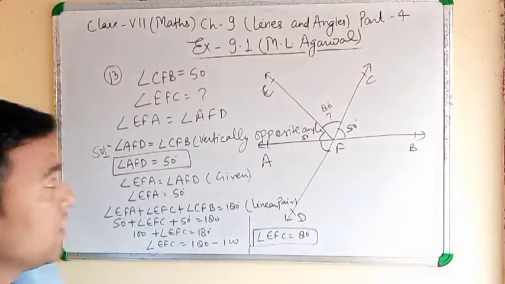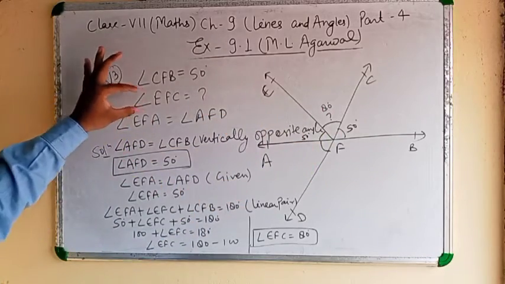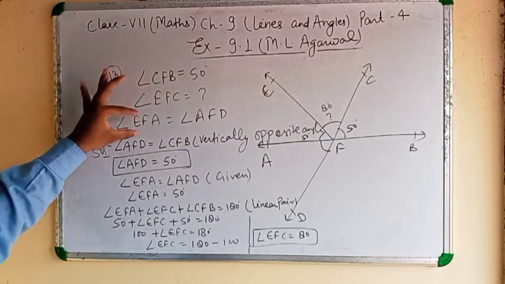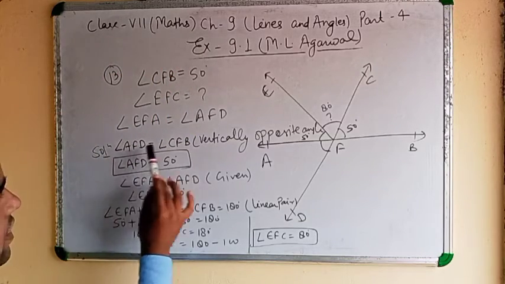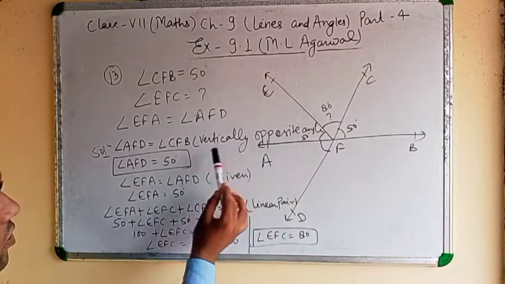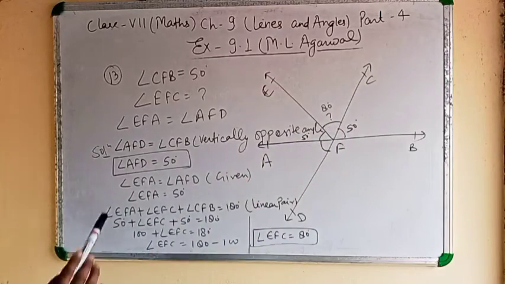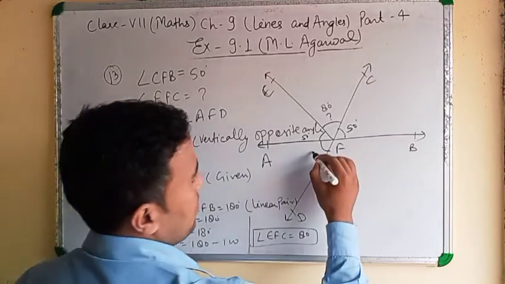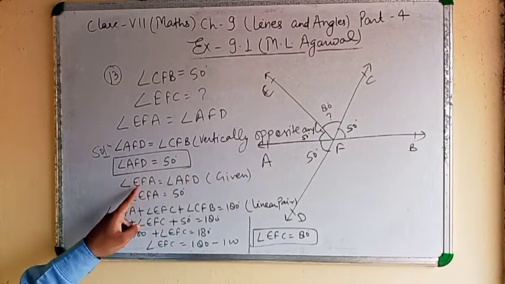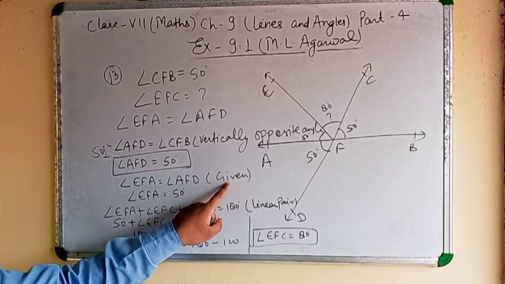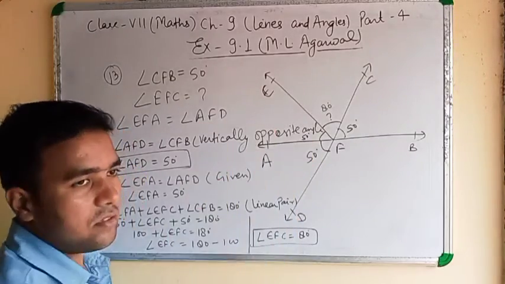What have we done? Listen one more time. Angle CFB equal to 50 degree, it is given. EFC is asked. EFA equal to AFD, it is given. Clear? We know that angle AFD equal to CFB by vertically opposite angle, means angle AFD is 50 degree. Clear? Angle EFA equal to AFD, it is given, means EFA equal to 50 degree.